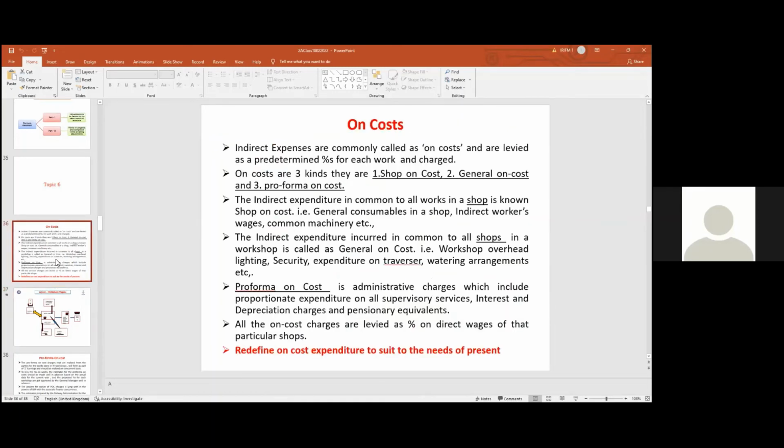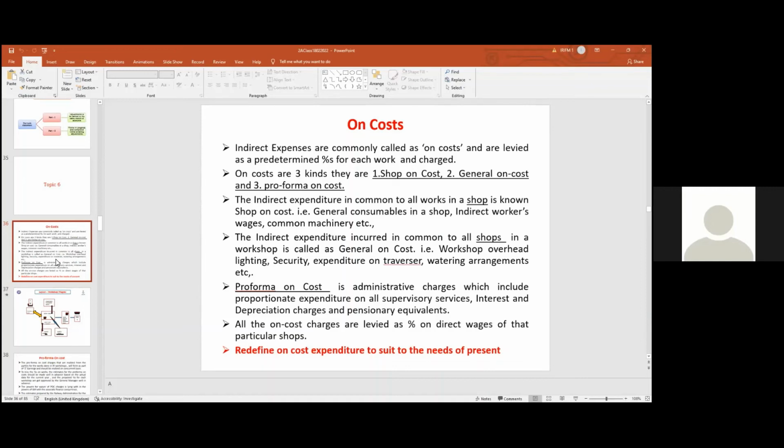So shop on cost and general on cost together are called works on cost. Don't get confused. What is works on cost? Works on cost has 2 parts, that is shop on cost and general on cost together, known as works on cost. So that means there is another model, pro forma on cost. This is important. Pro forma on cost is administrative charges.